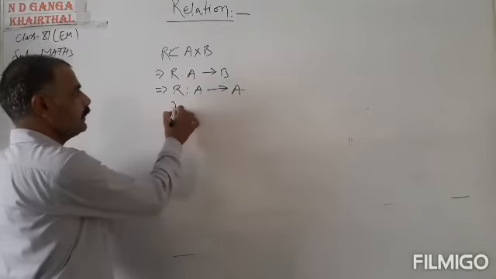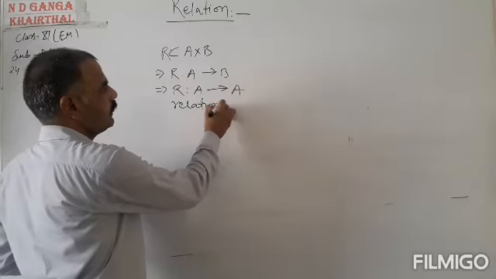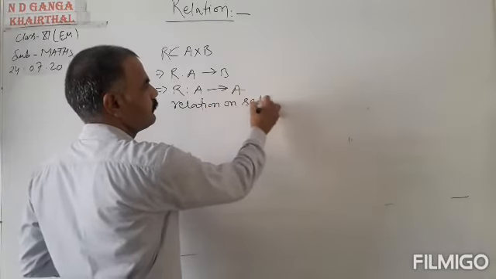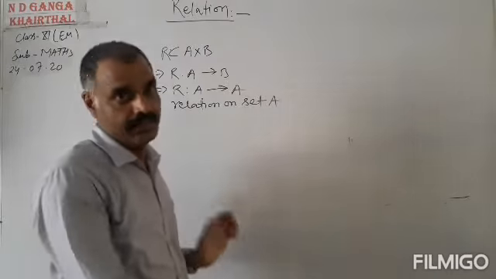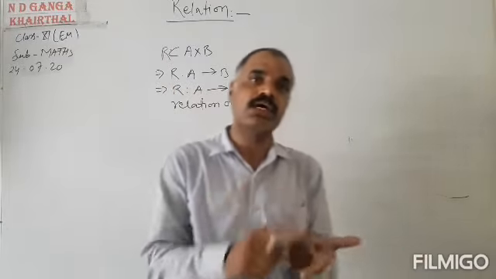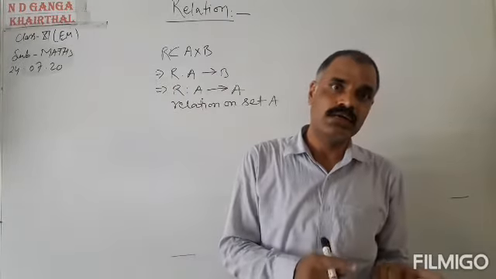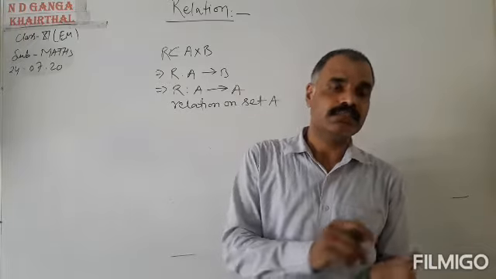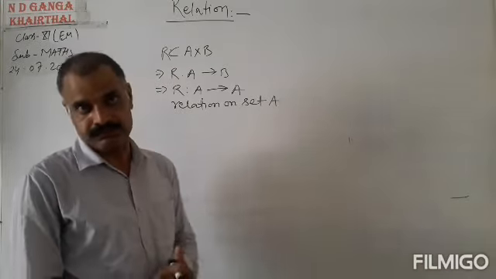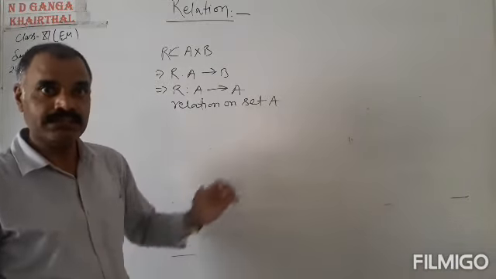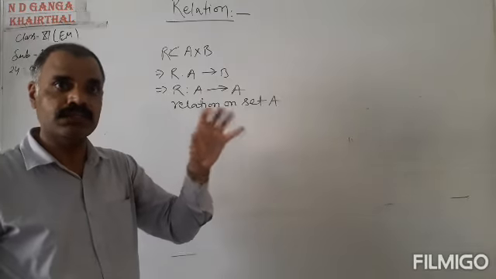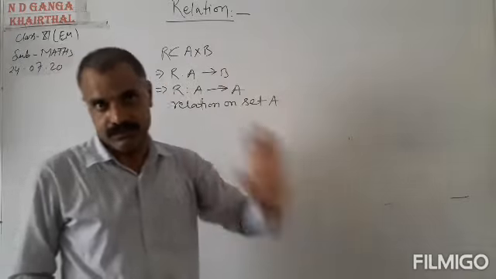This is said to be a relation on set A. On set A means on the same set, on one set, that is a single set, set A. So sometimes a relation may be defined on a single set, that is set A.